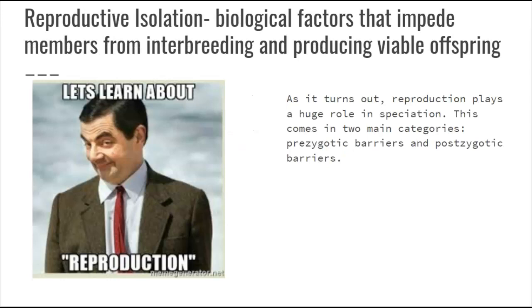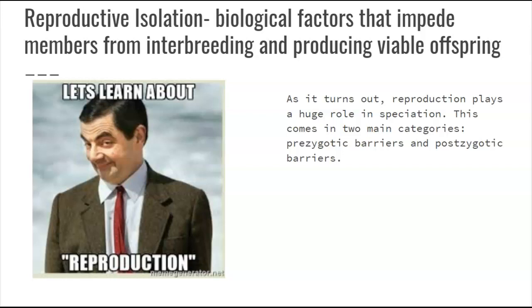Of course, we're talking a lot about making babies, and a lot of how we get new species is when things no longer can mate. There are two different categories, pre-zygotic and post-zygotic.